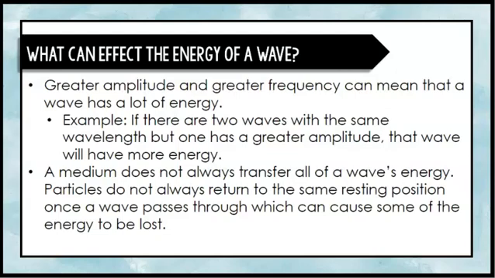Frequency is the number of wave cycles that pass a given point per second. Wavelength is the distance from a point on one wave to the same point on the next wave. So wavelength can be measured from crest to crest or from trough to trough.